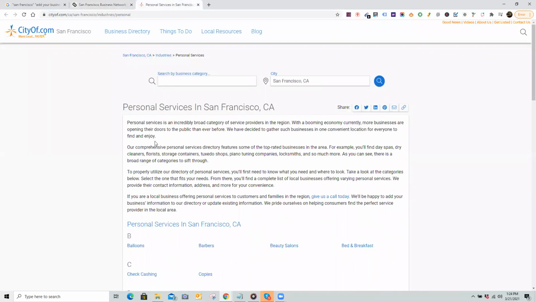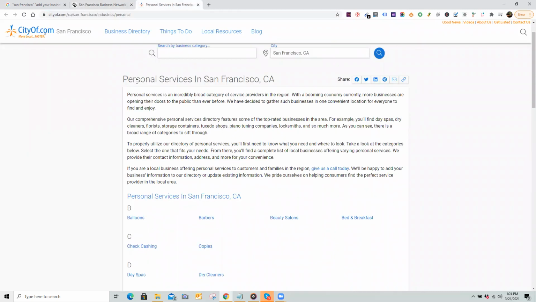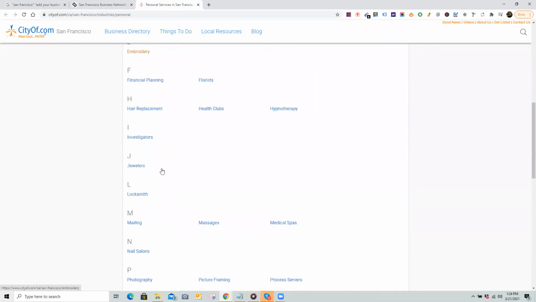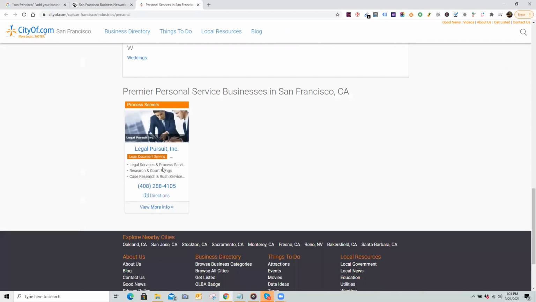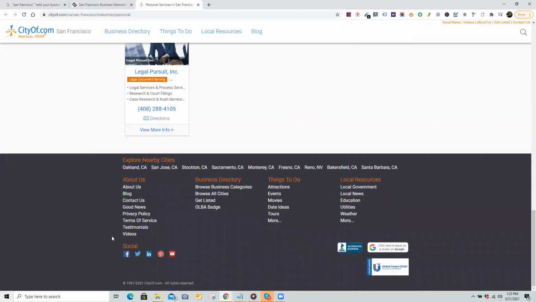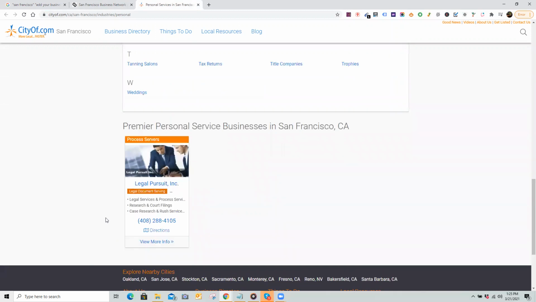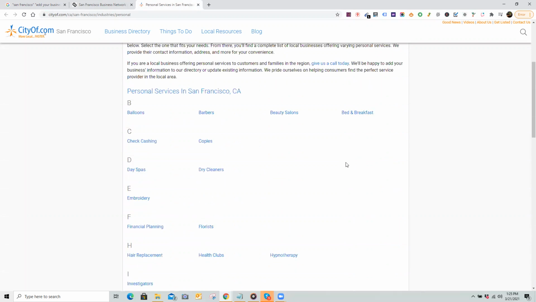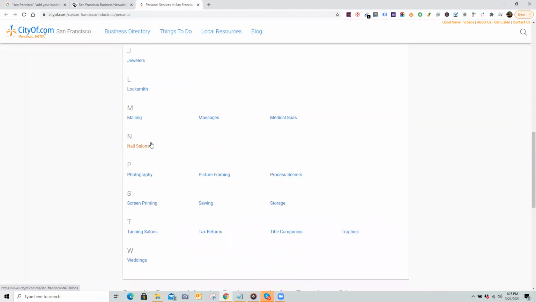So let's take that same thing. Let's go to this. Personal services in San Francisco, check cashing, financial planning. Okay, so you already know this is going to be a good one. Now, this is not hyper local as we would like, but this one's still good because once again, it still fits one of our criteria: you see a bunch of different business listings on here.